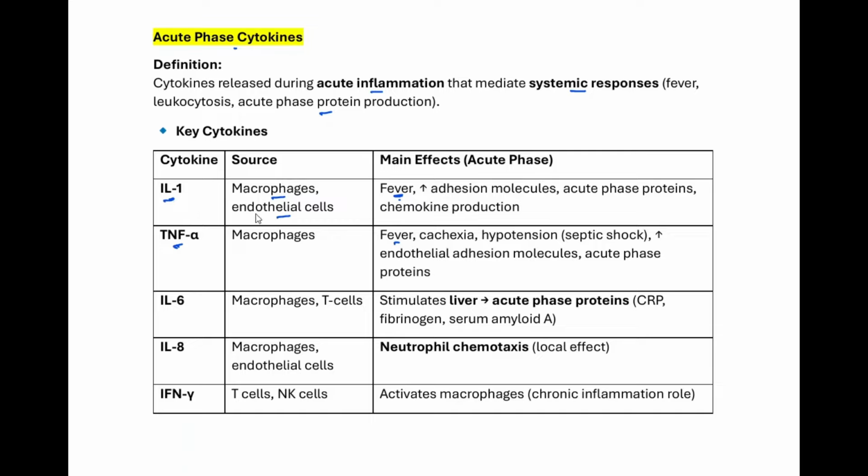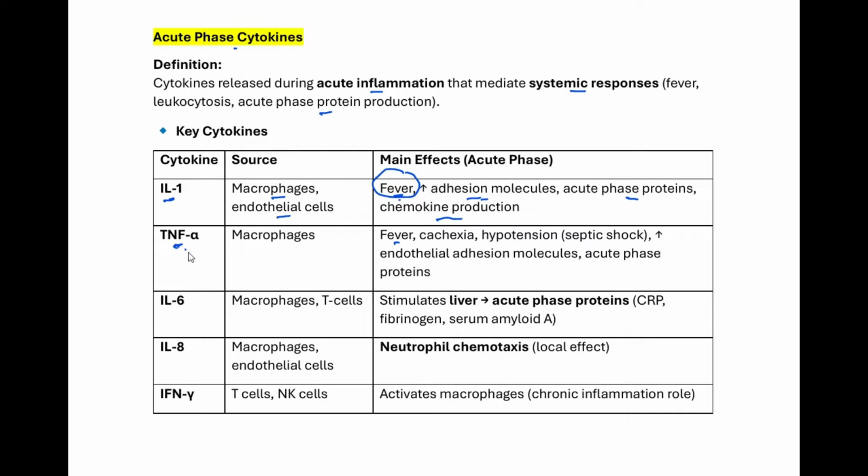In addition to fever, interleukin-1 also increases adhesion molecules, because those adhesion molecules are going to facilitate the movement of those white blood cells from the vasculature into the tissue, into the site of injury or the site of infection, which is what we call leukocyte extravasation, which we're going to talk about later. They could also increase acute phase proteins and chemokine production. So the key ones for interleukin-1, make sure you remember the fever and an increase in adhesion molecules.